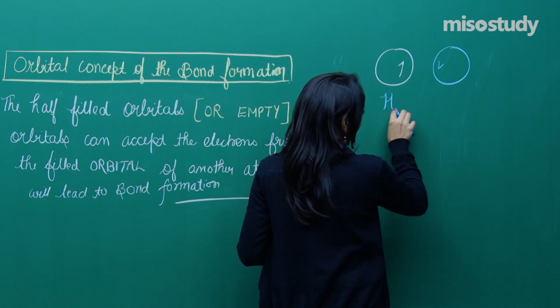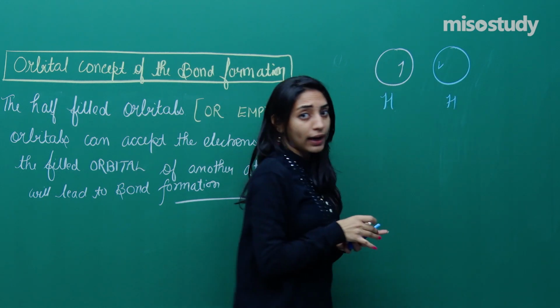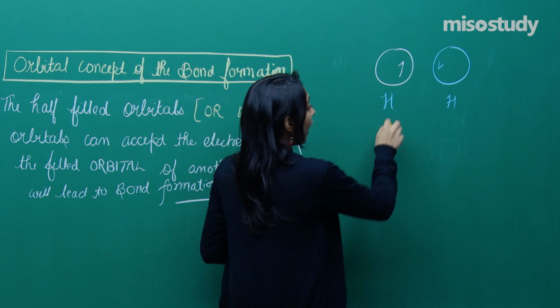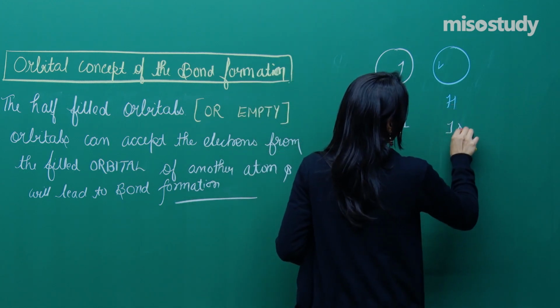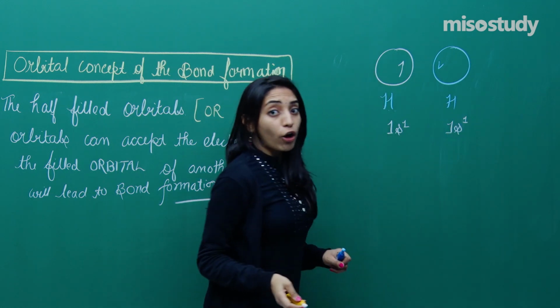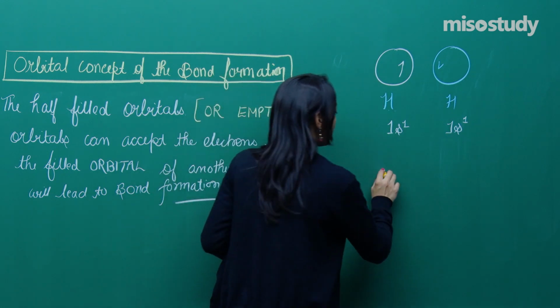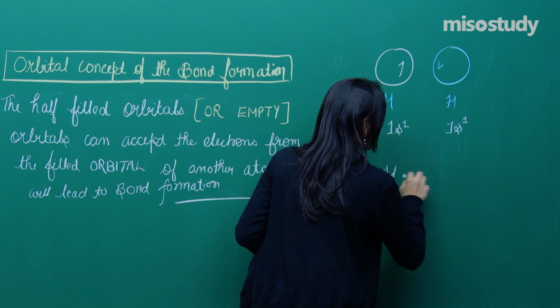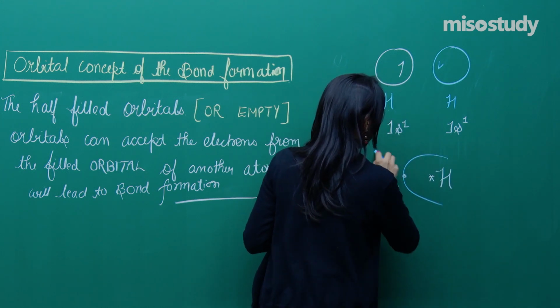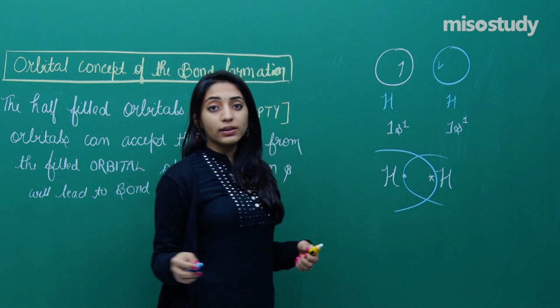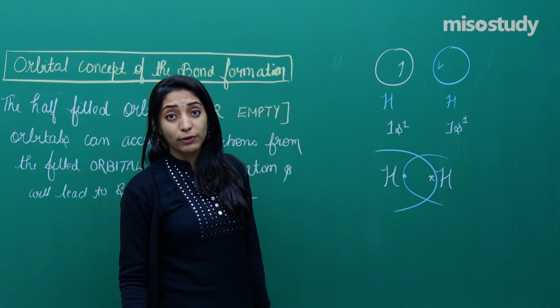So this is of one hydrogen atom, this is of one hydrogen atom. See carefully, hydrogen was 1s1, this hydrogen is also 1s1. According to Lewis, what did you show? You people have just shown like hydrogen comes with 1, another hydrogen comes with 1, the two share and thus the duplet is completed, so the bond will be formed.